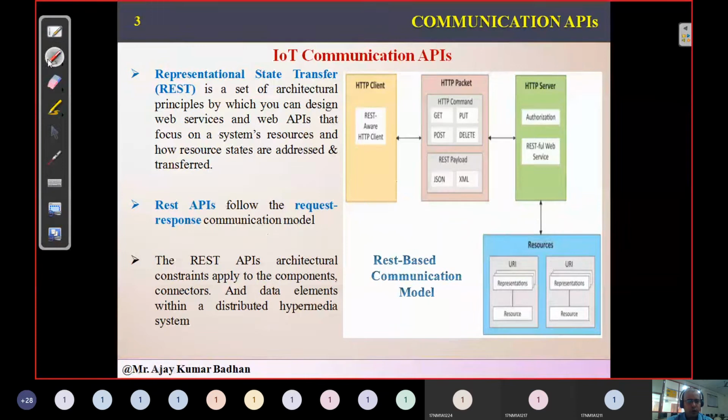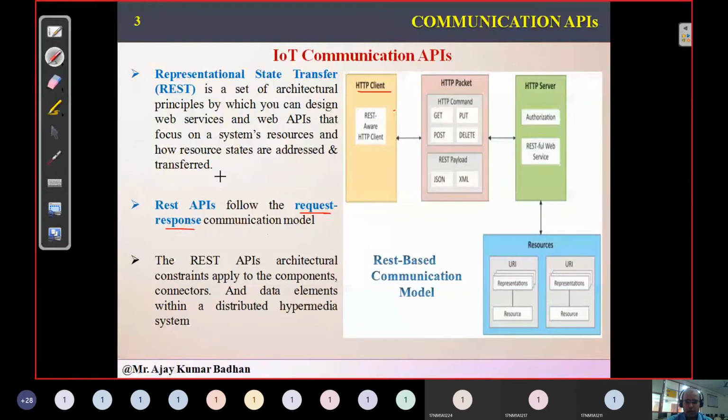Now, coming to what kind of model this particular API uses, it is nothing but the request response model. What do we mean by request response model? It's very simple. The client first makes a request to the server, and the server responds to that request. That is the request response model. In the communication models, we already discussed this first and foremost model.